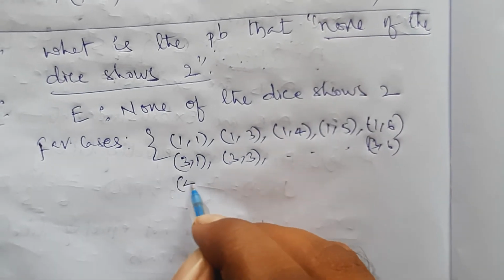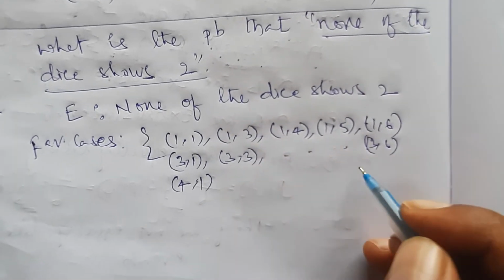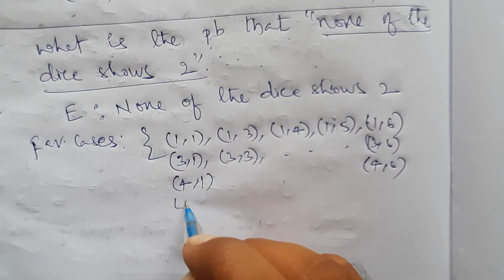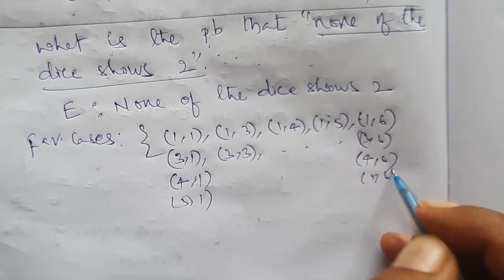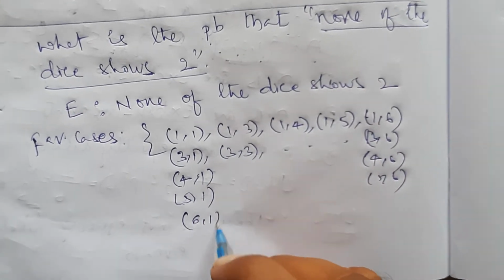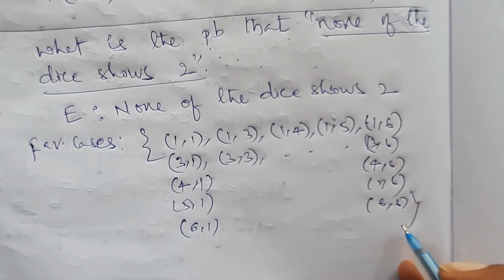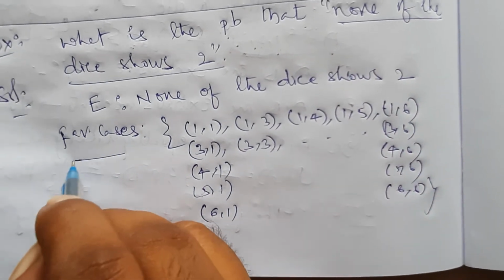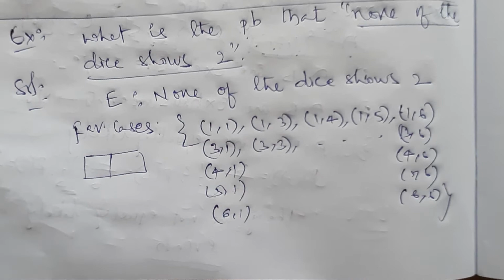Next again here it is with the 4 up to 4 comma 6, with the 5 also 5 comma 6 only, with 6 also up to 6 comma 6. Otherwise directly use the permutations combinations logic.